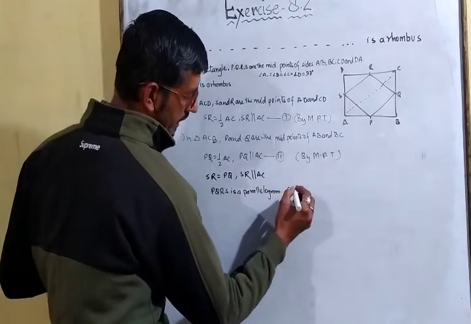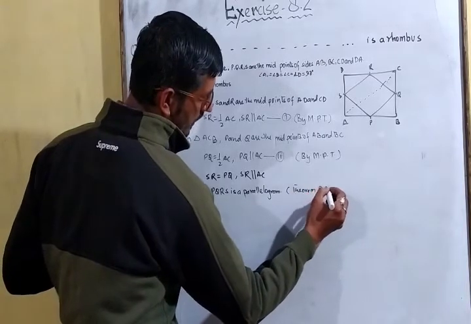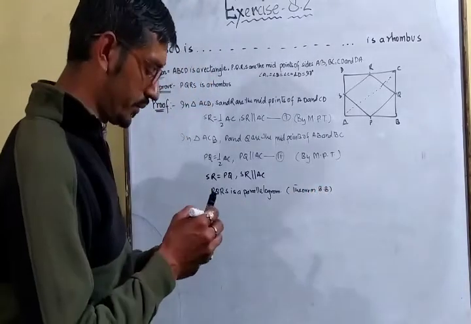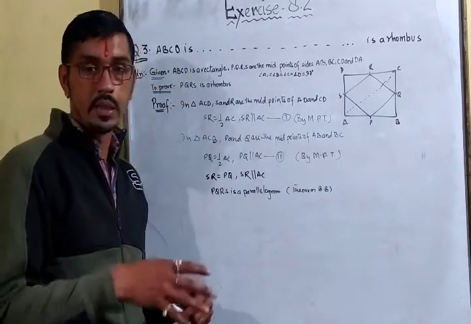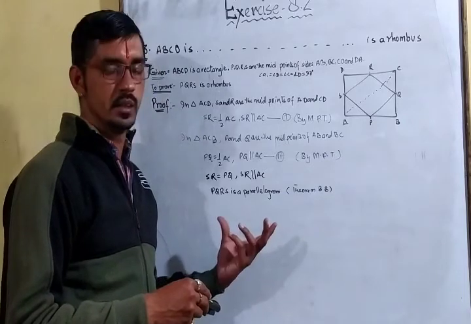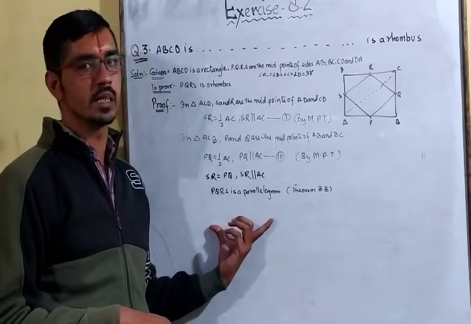By theorem 8.8. What does theorem 8.8 say? If we prove a pair of sides parallel to each other and equal to each other, then the figure is said to be a parallelogram. So we have proved that PQRS is a parallelogram.